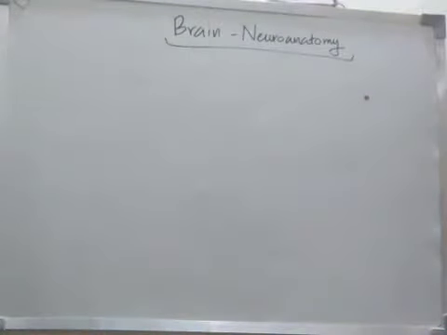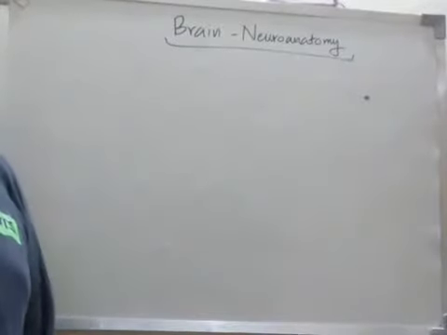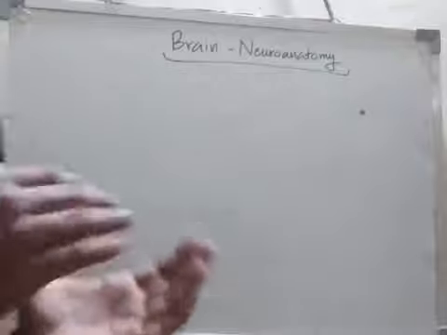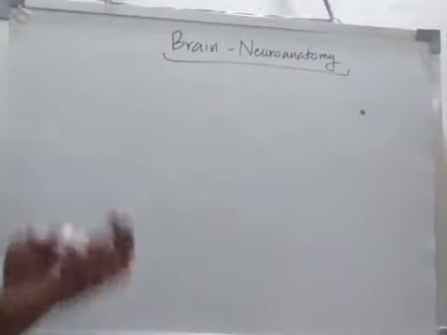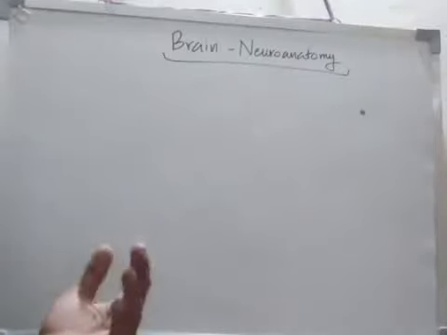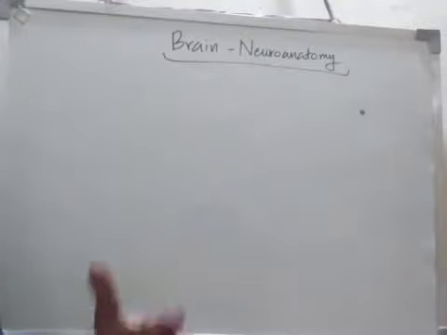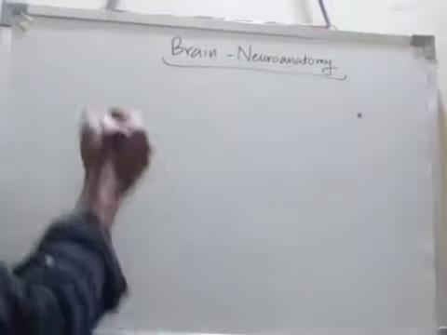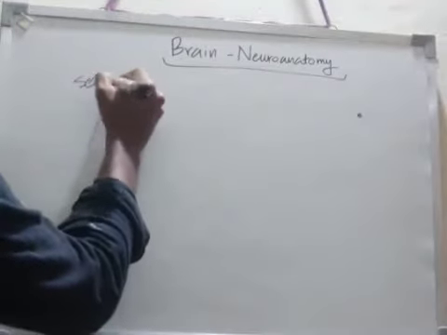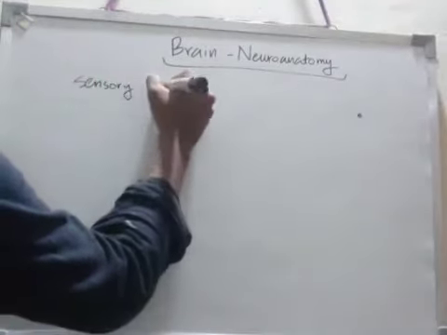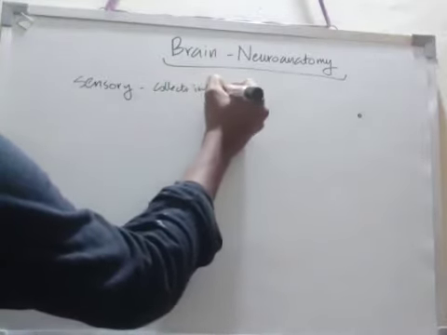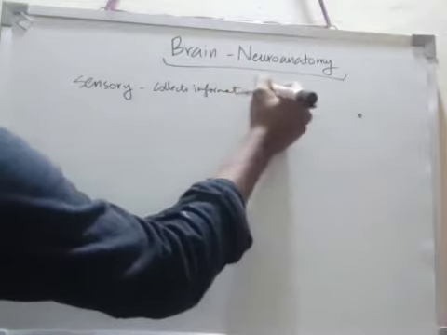So there are two types, sensory and motor.